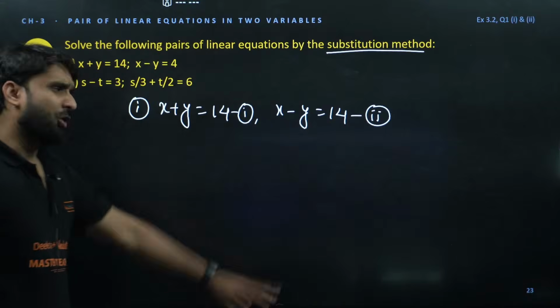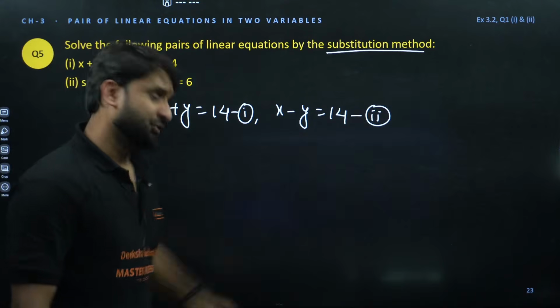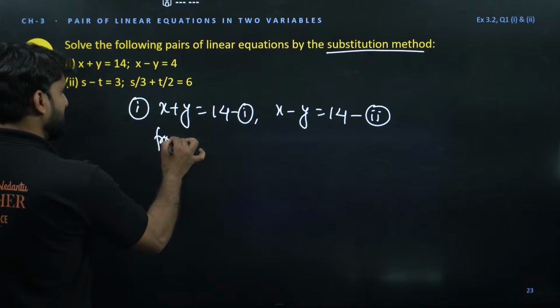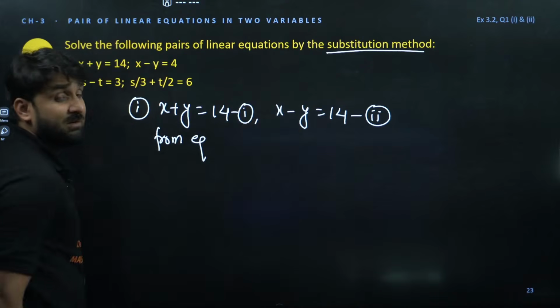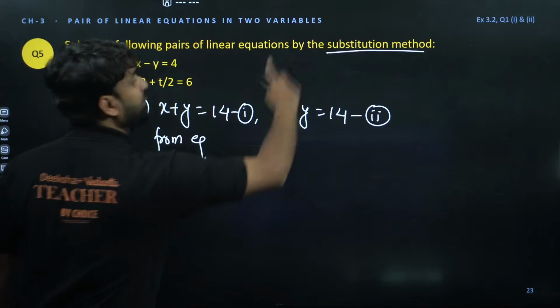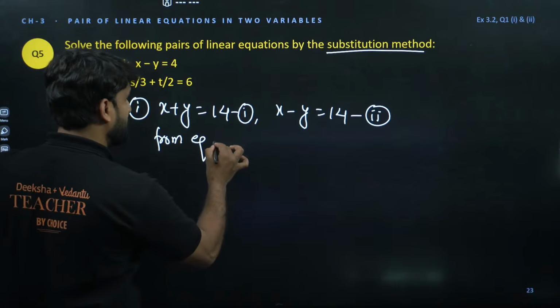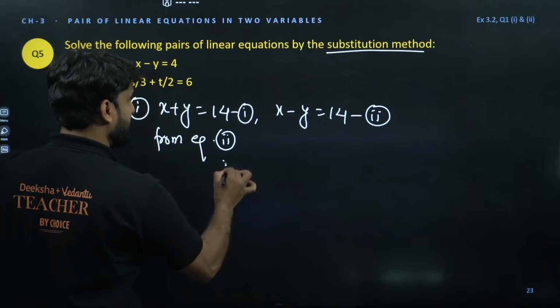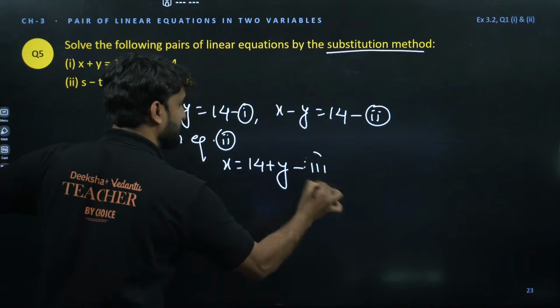So do one thing. From equation number 2, this is a negative sign, so we can shift negative there. Always try to shift the negative term to the other side, because when you shift a negative term to the other side, it will become positive. So from equation 2 we can write x is equal to 4 plus y, and let's call this equation number 3.